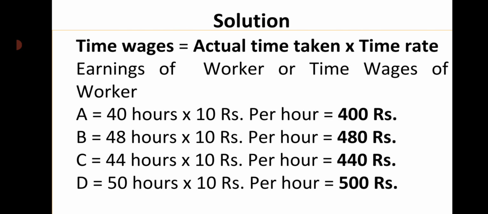Solution: time wages is equal to actual time taken into time rate. Earnings of workers on the basis of time wages are as follows. For A, 40 hours into 10 rupees per hour is equal to 400 rupees. Total earnings will be 400 rupees. For B, 48 hours into 10 rupees per hour is equal to 480 rupees. For C, 44 hours into 10 rupees per hour is equal to 440 rupees. For D, 50 hours into 10 rupees per hour, total earnings will be 500 rupees.